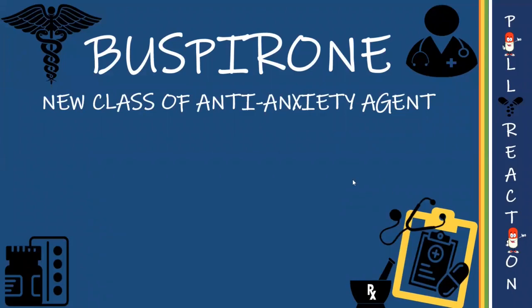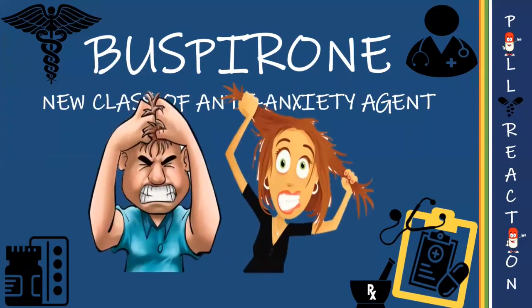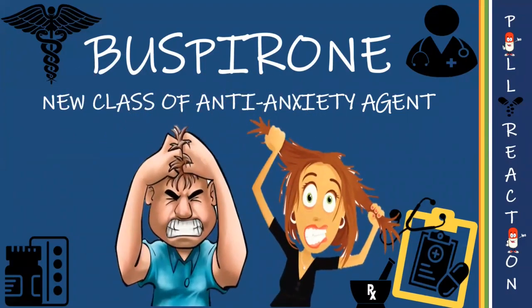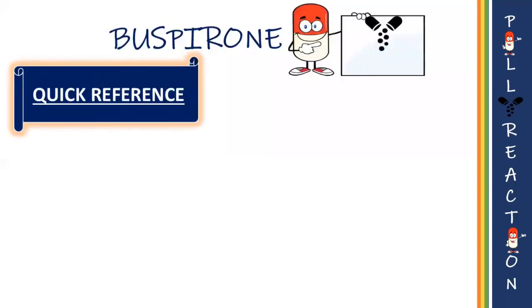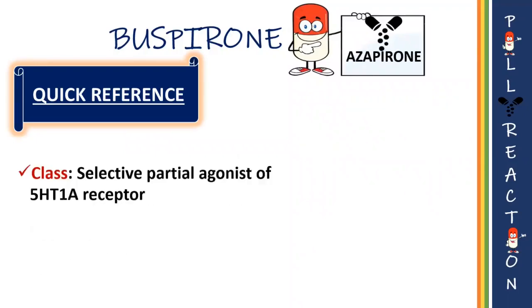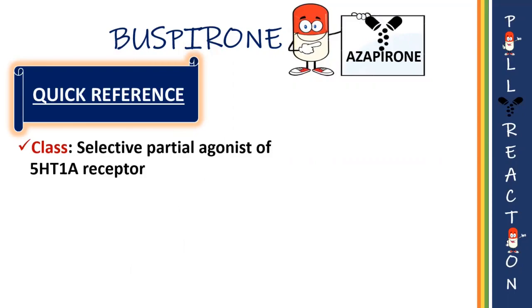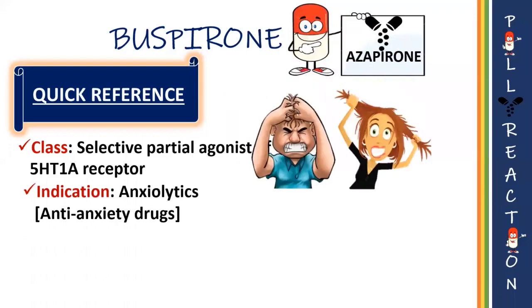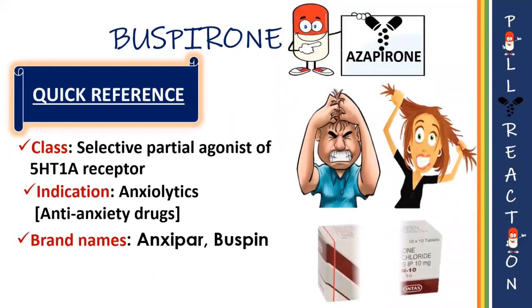In this video, we will see about a new class of anti-anxiety agent, that is buspirone. It is called a new class of anti-anxiety because normally all anxiolytics are benzodiazepines, but this drug is a serotonin receptor agonist. So let's have a quick reference of buspirone, which is also called azapirone. Buspirone belongs to a class of selective partial agonist of 5-HT1A receptor used for the treatment of anxiety and sold under the brand names Anaxapir and Buspin.